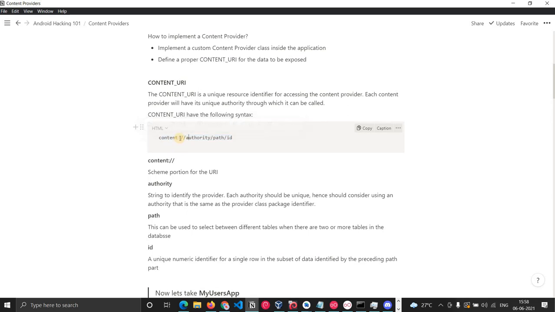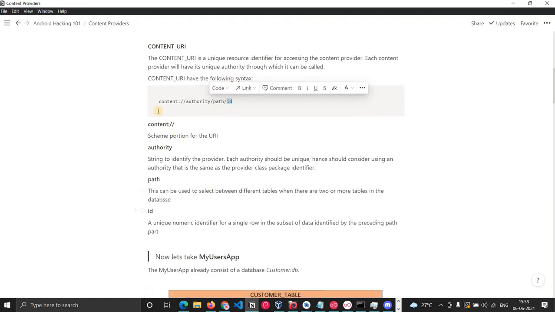So the content URI looks like this. Content is the scheme. This is the authority, meaning a unique identifier. Then the path, you can even specify a path depending on how complex the application will be. If you have different tables in your database, then you can map this path to those tables. So if you have tables such as users, and suppose it's a school related application, then there can be a table called students, then teachers. This path you can use to differentiate between tables, and then with the IDs or anything else, you can fetch that particular person. So this is how it is.